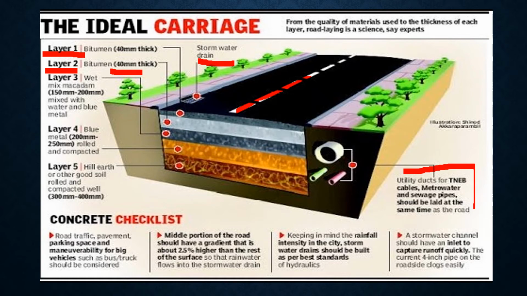Layer 3 is of wet mix macadam mixed with water and the metals, and layer 4 is of metal, usually thickness varies from 200 to 250 mm, rolled and compacted. Layer 5 is hill earth or the good soil, rolled and compacted well. Usually thickness varies from 300 to 400 mm. So these are the different layers in the carriageway.